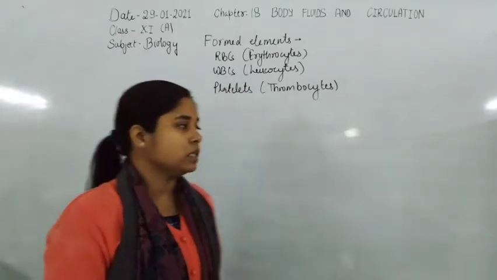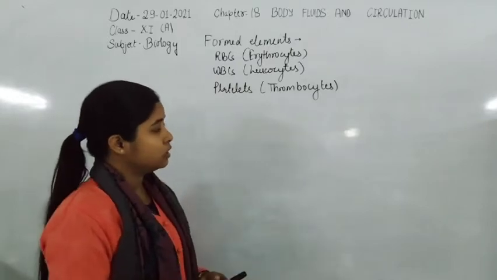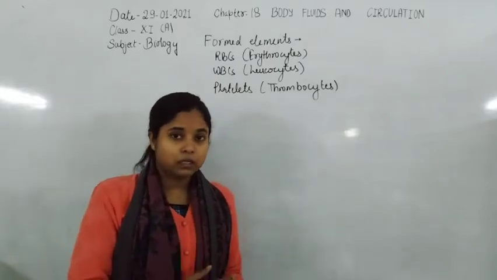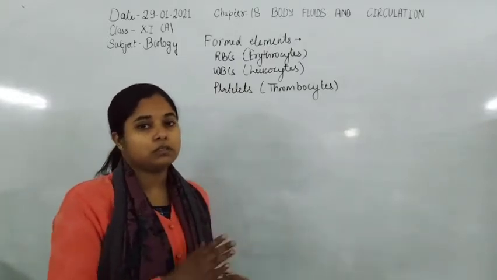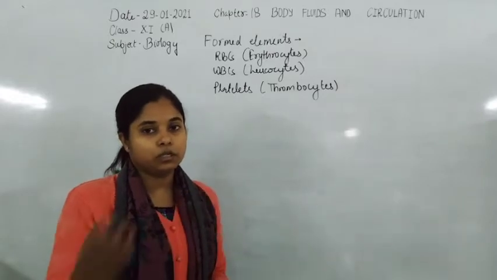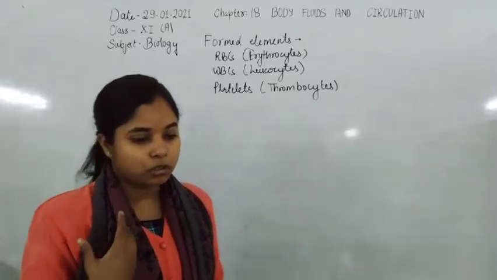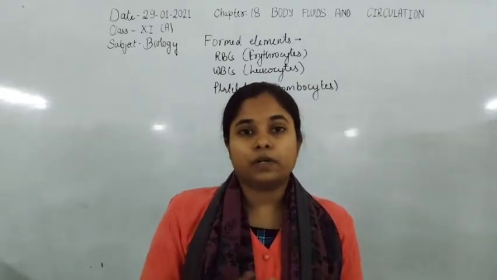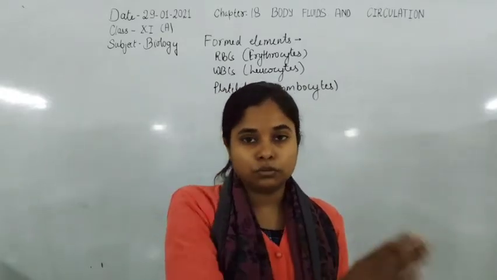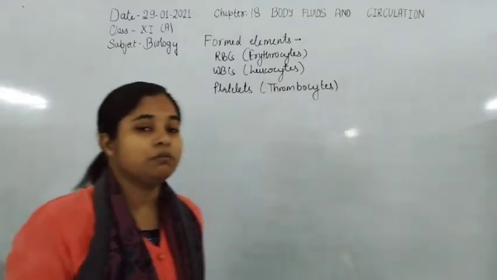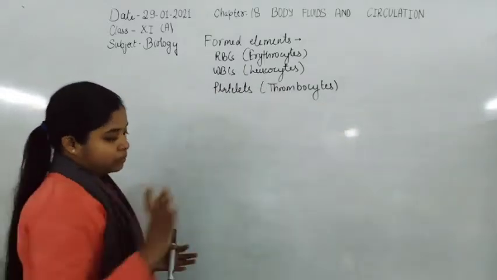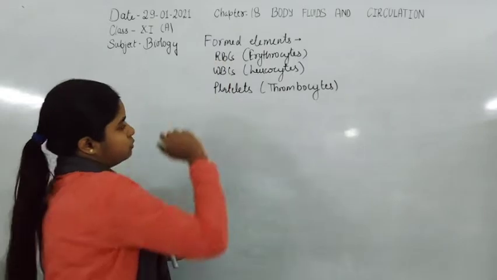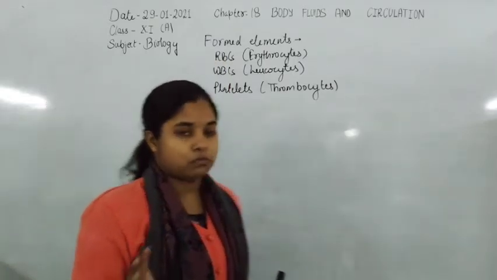Now RBCs have a special function: they supply oxygen from the alveoli to the different body tissues, and also transport carbon dioxide produced by the cells to the alveoli. So they mainly transport carbon dioxide and oxygen.